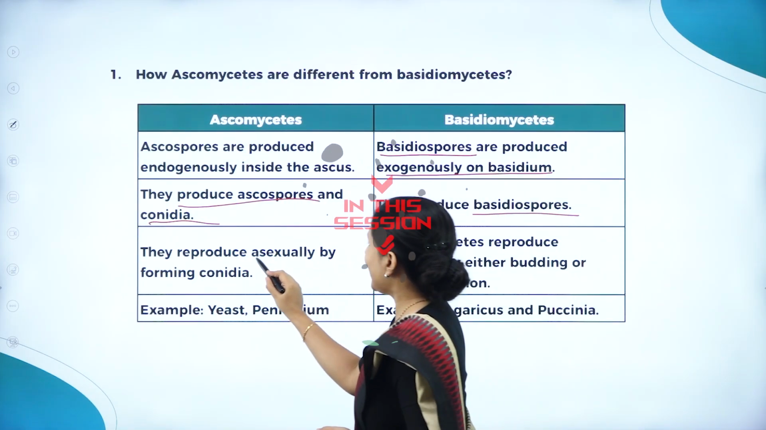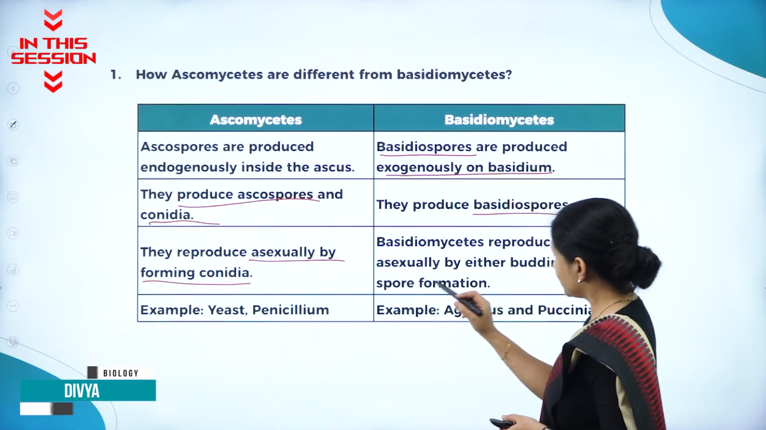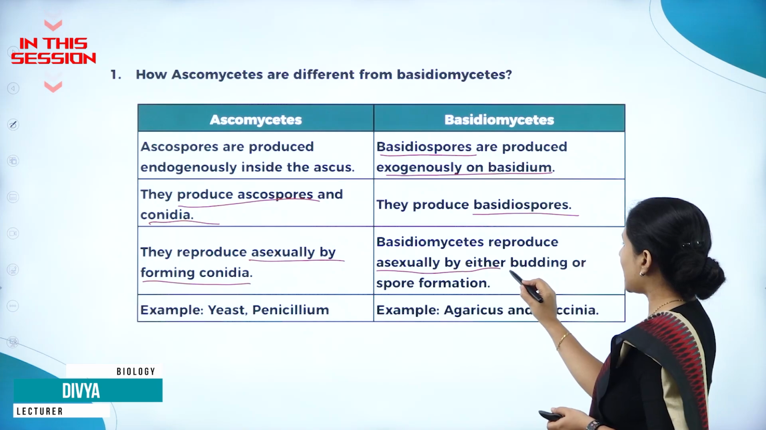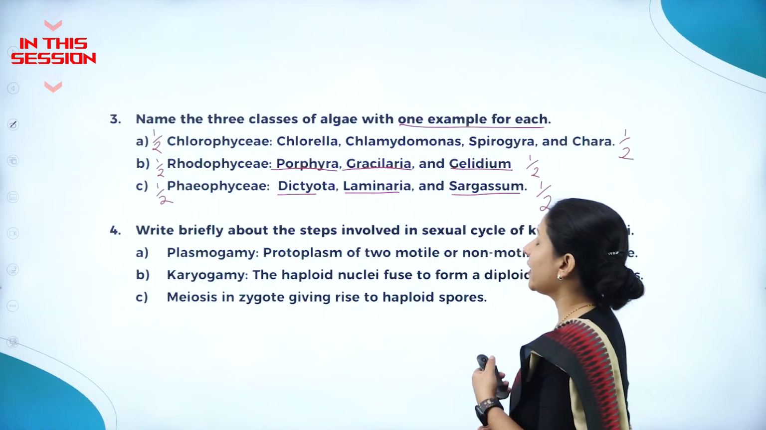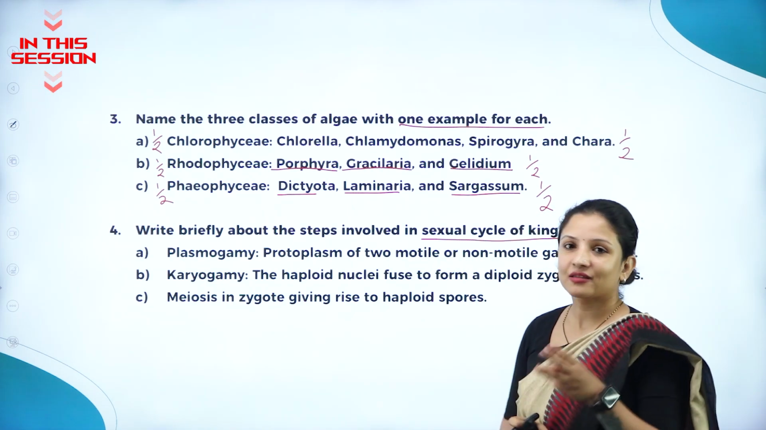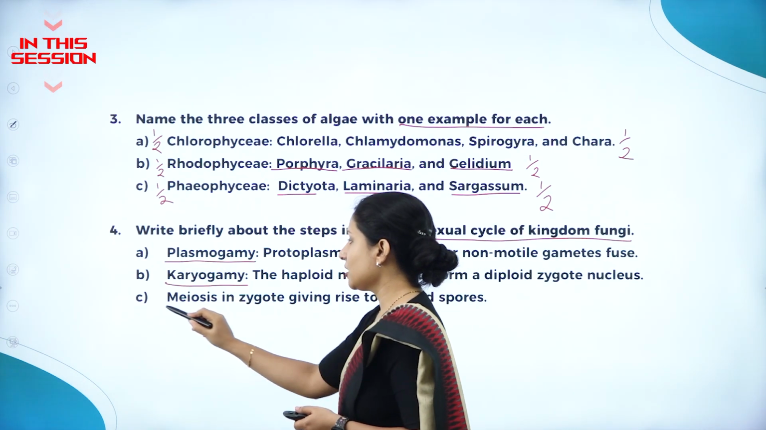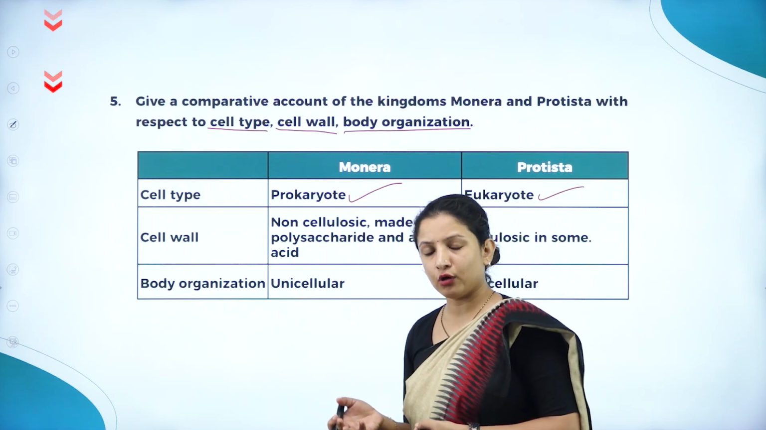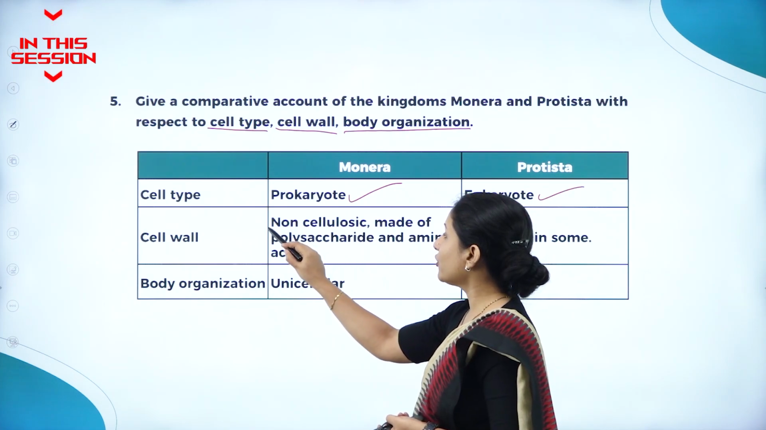Ascomycetes reproduce asexually by forming conidia. Basidiomycetes also reproduce asexually only, but what is the difference here? It is either by budding or by formation of spores. Write briefly about the steps involved in the sexual cycle of kingdom fungi. There are 3 steps: plasmogamy, karyogamy, meiosis. Most of the members do not have a cell wall, they lack a cell wall, but rarely a few of them have a cell wall, but it is non-cellulosic.